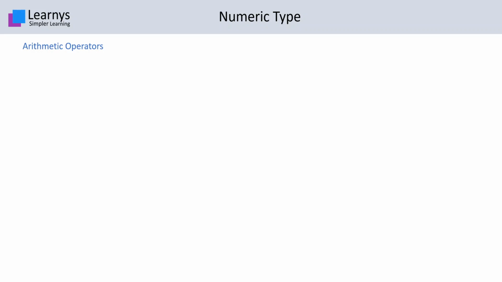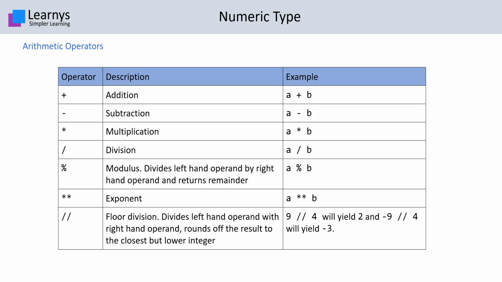Arithmetic operators. The following arithmetic operators can be applied on numeric types. The first is addition, subtraction, followed by multiplication, division, modulo, which gives the remainder of the first operand divided by the second operand. The exponent operator is given by a double star. And then there is the floor division operator.